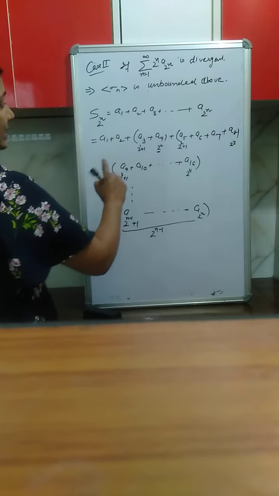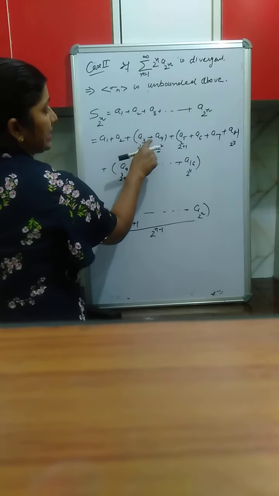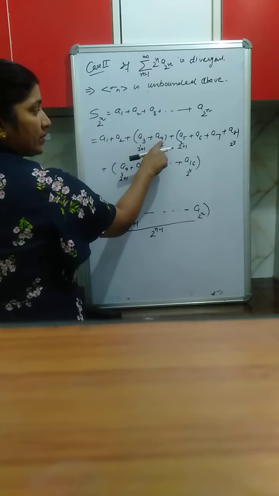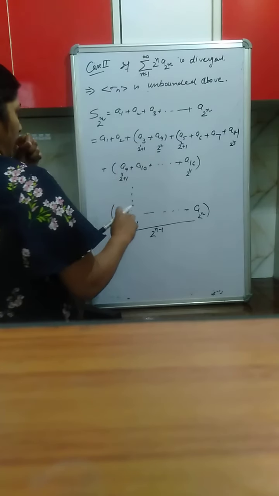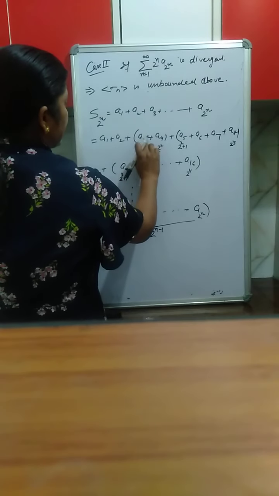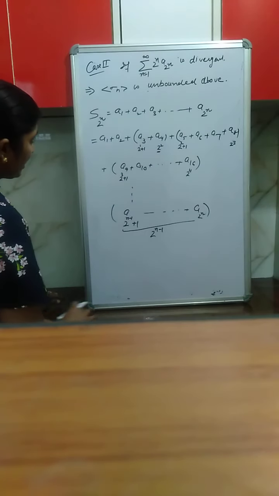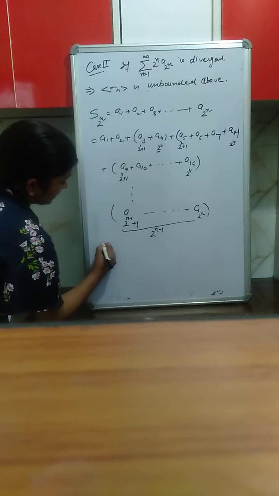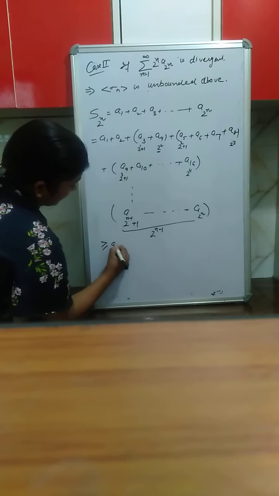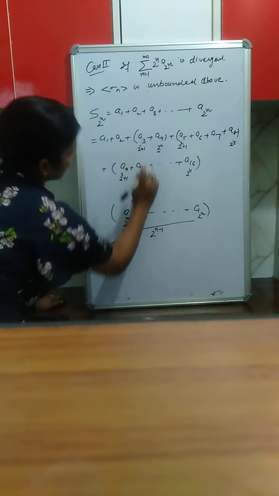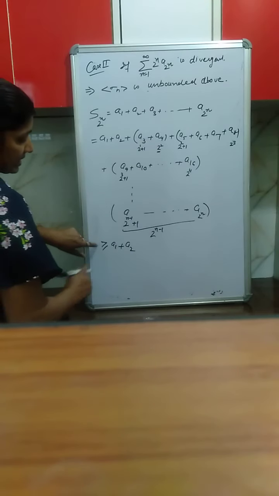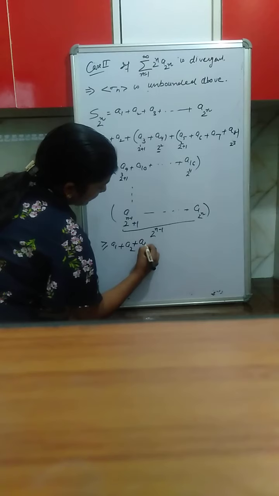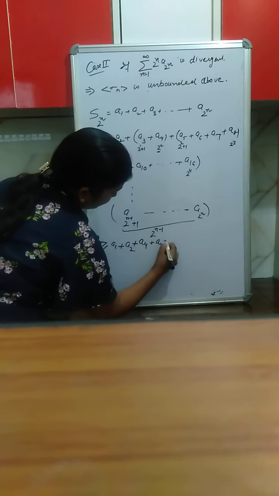Next, we'll write the symbol greater than or equal to. See, a3 is greater than or equal to a4. So we will write it as greater than or equal to a1 plus a2, and since a3 is greater than or equal to a4, we have replaced it and written here a4 plus a4.